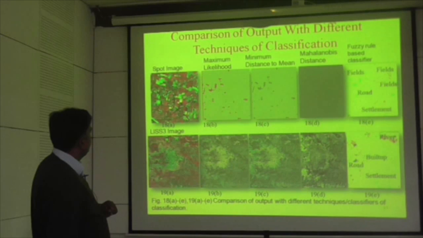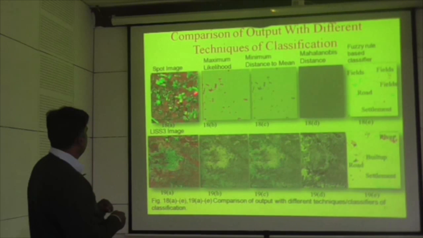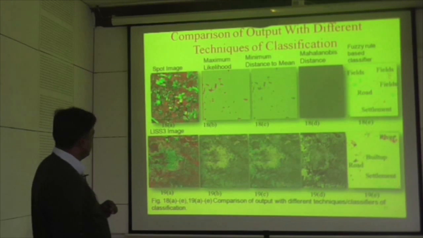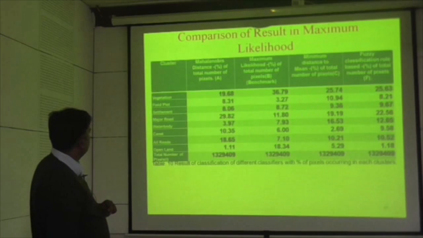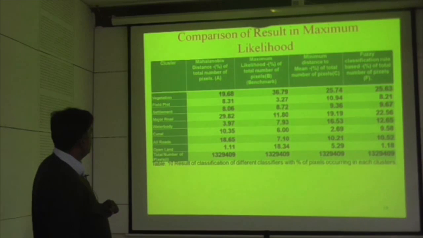Similarly for the SPOT image, the output is like that. In this image also we are not getting the complete output, but still some parcels are being allocated. So these are the percentages of area which have been covered in different classes.